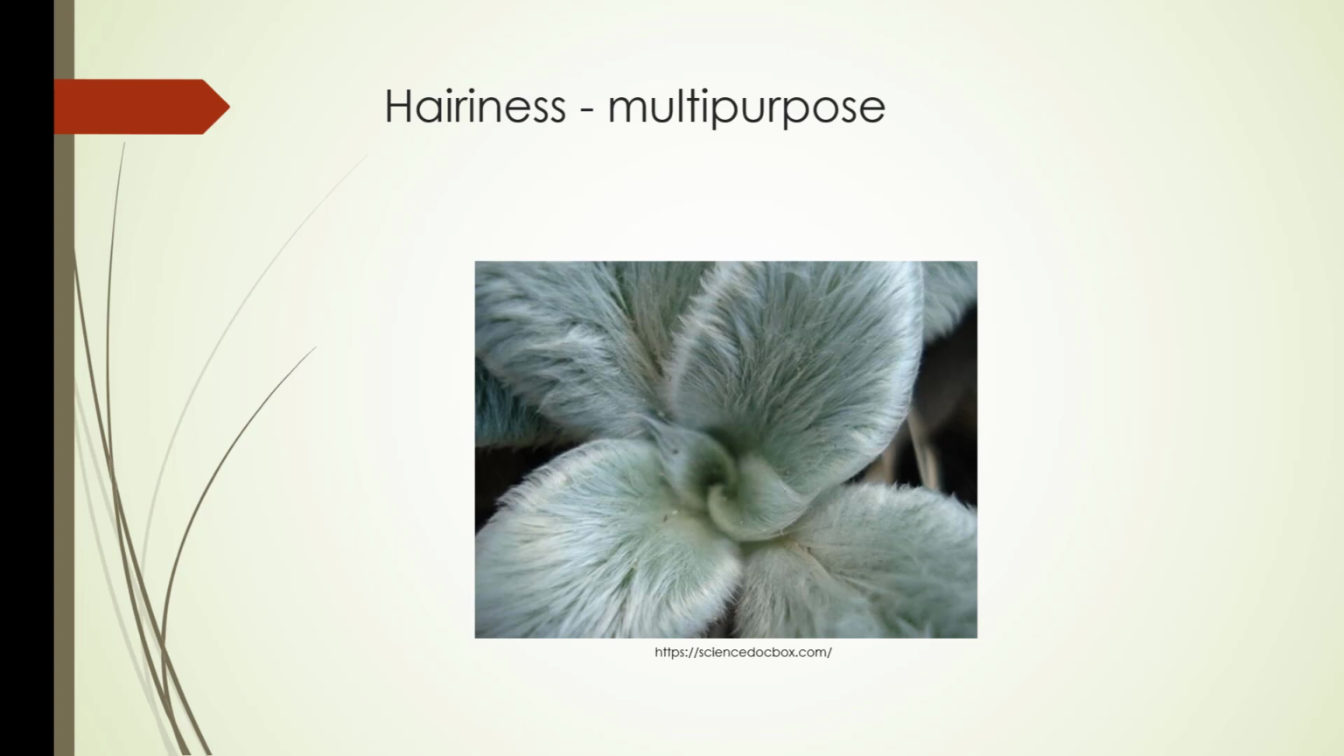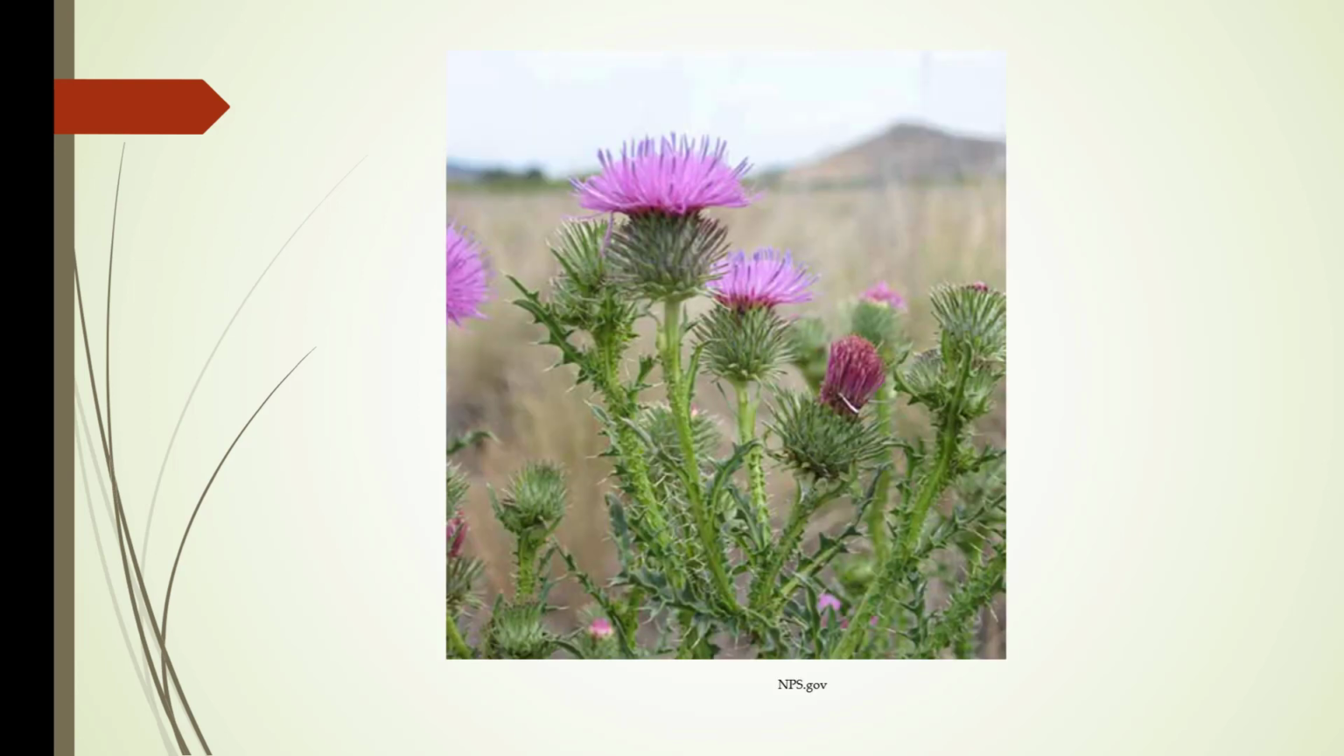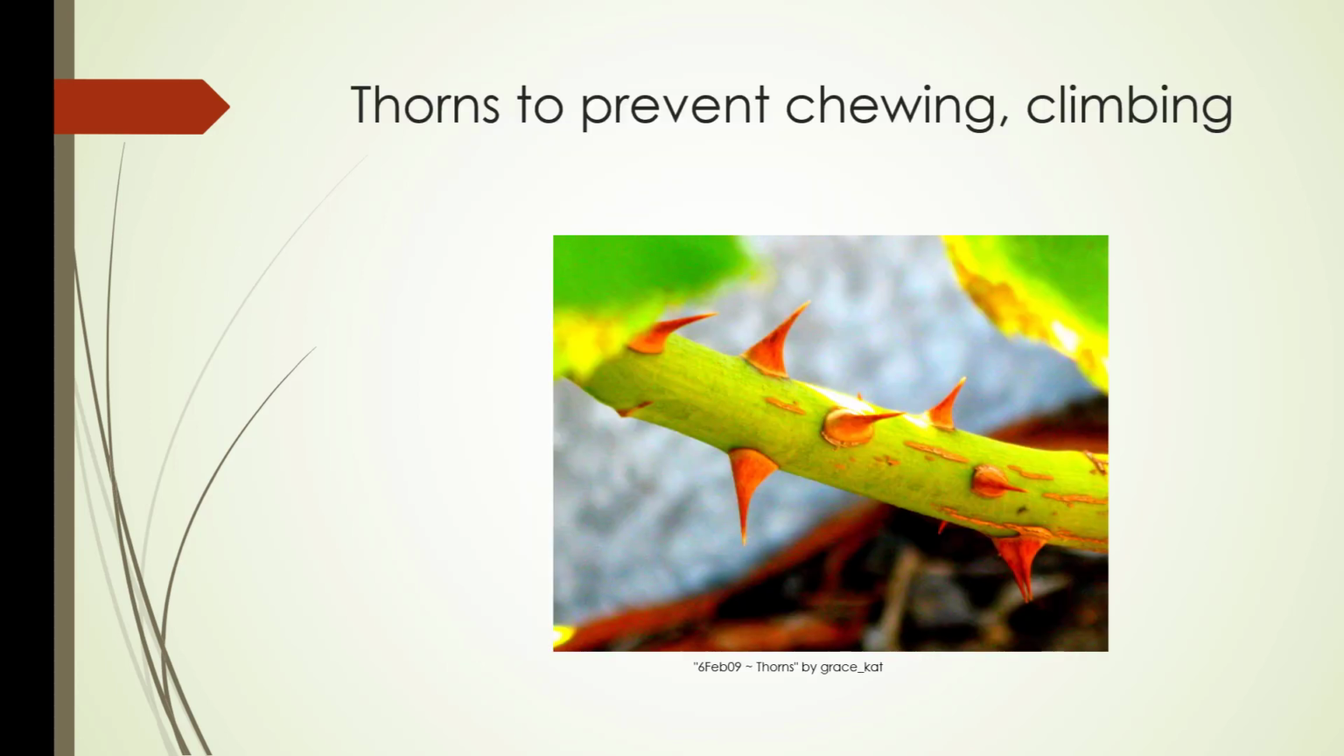So hairiness can have multi-purposes. Not a lot of herbivores are going to want to feed on these leaves, but it also protects the plants from wind and drought. And of course, here's our Canada thistle, and these spines are pretty challenging to work with. Thorns can prevent chewing and climbing. And I'm going to continue on the next round for the chemical.